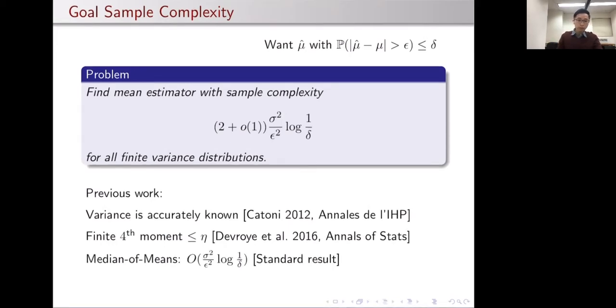Last thing to note in terms of previous work is that if we didn't care about the optimal constant, if we only want a big-O optimal sample complexity, then we already know how to achieve this. And this is through the pretty standard result of the median of means algorithm that's been known for several decades by now. Though the thing I want to note is that the explicit constant, at least the best analysis I've seen for the median of means algorithm, has a constant of 32 as opposed to the right constant of 2 that we're trying to achieve, and that's off by a factor of 16.